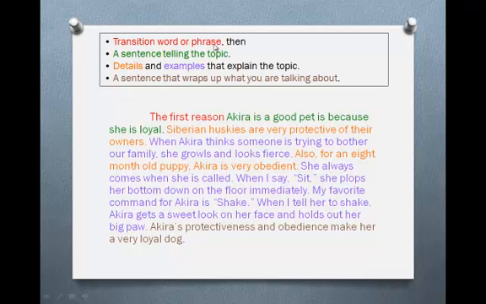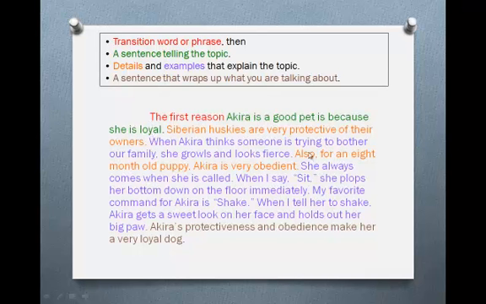Did you notice the transition word or phrase? The transition word or phrase here is the first reason. That lets us know that we're going to be reading about the first reason, and later on we'll read about more reasons. Did you notice the sentence telling about the topic? Akira is a good pet is because she is loyal. The rest of that sentence after the transition tells us the topic of what we're going to be reading about.